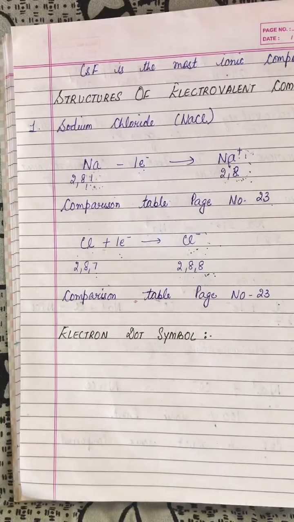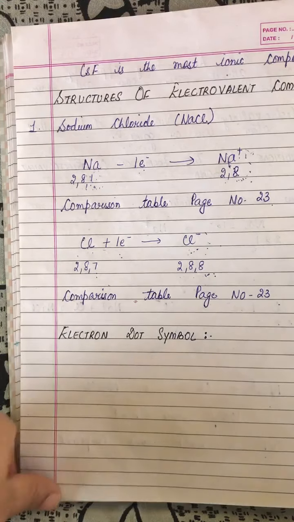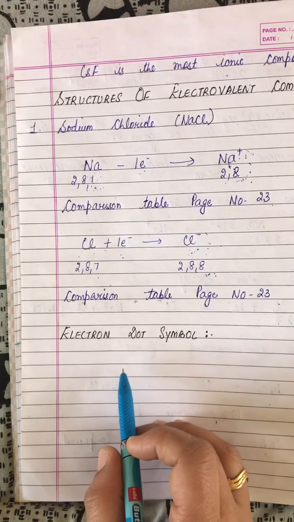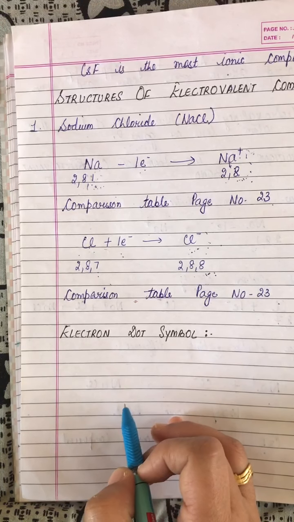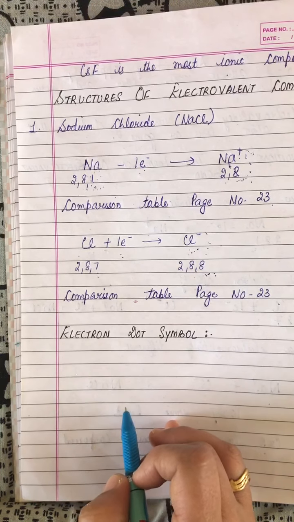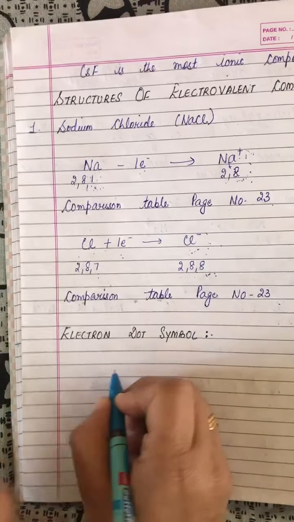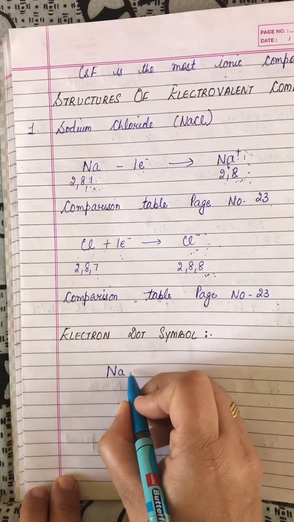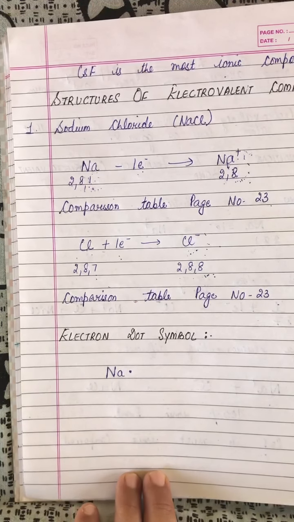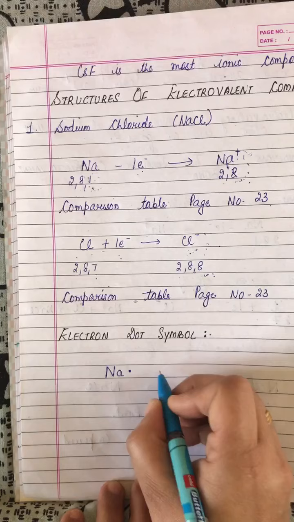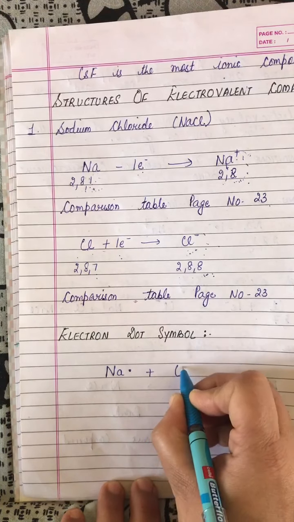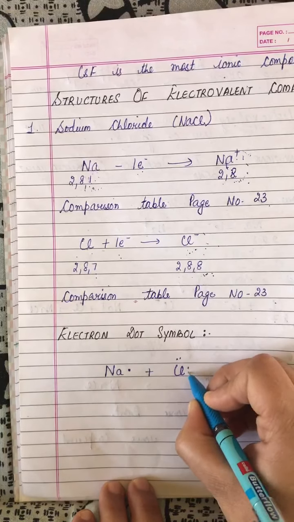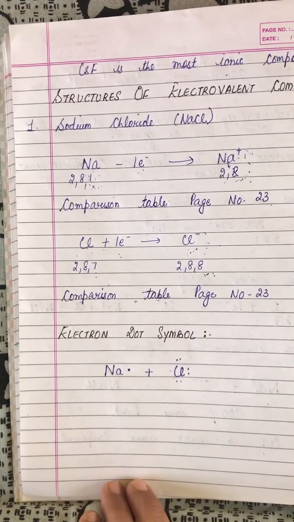So first example is NaCl. Electron dot, you already know. Electron dot means we will draw the structure with the help of dots around the atom. Now let's start. Sodium has one valence electron. Therefore, we will write one dot around sodium. Chlorine has 7 electrons in the last shell. Therefore, we will draw 7 dots around chlorine.